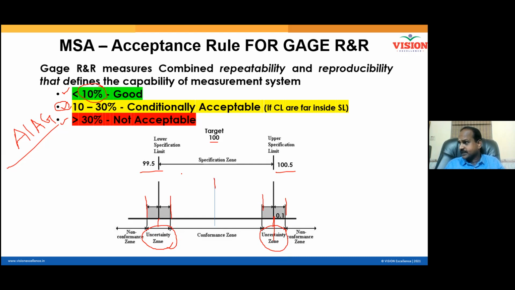For example, let us say I produce a product here. See here, specification zone is how much? 100.5 minus 99.5. Can somebody tell me how much will be the length of specification zone? 1. 10% of 1 is how much? 0.1. That 0.1 is here on the right side. Similarly, it will be here on the left side also.